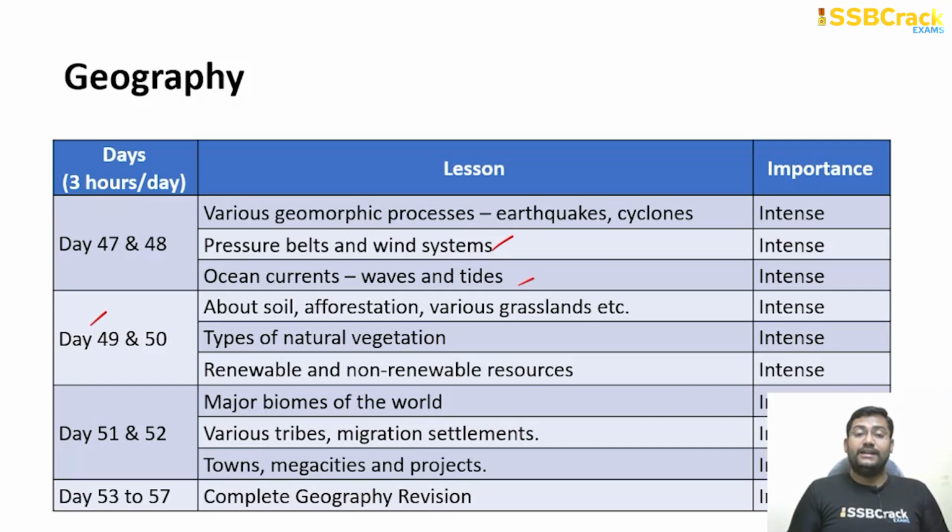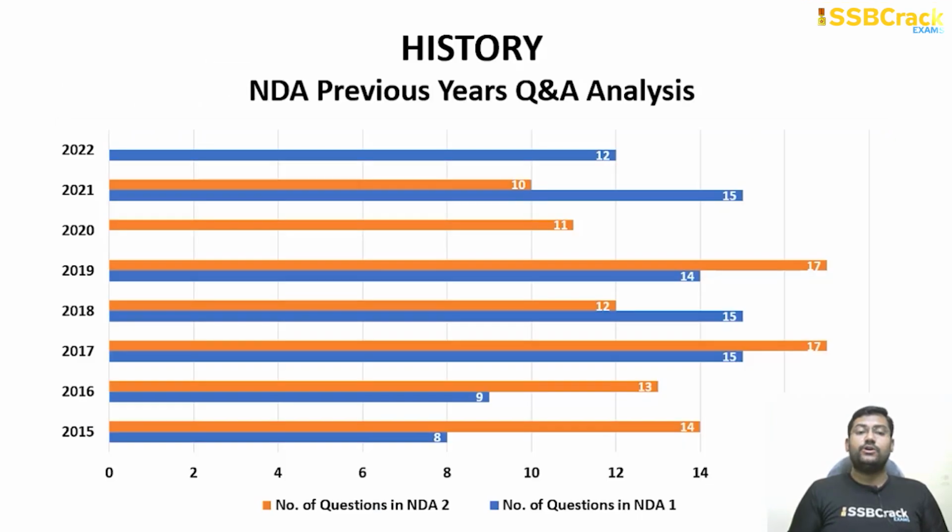Day 49 and 50, you will be dealing with the soil, afforestation and various grasslands, types of natural vegetation, renewable and non-renewable energy. Day 51 and 52, major biomes of the world, various tribes, migration and settlements, towns, megacities and projects. Day 53 to 57, complete geography revision has to be done, and day 57 should be a wrap up for your geography. And the next most important part of your syllabus is actually history.